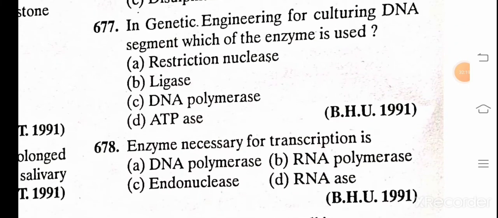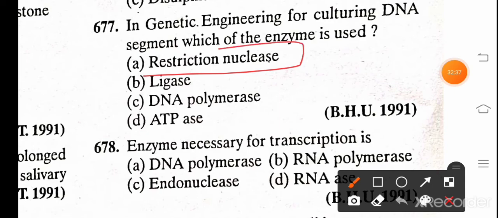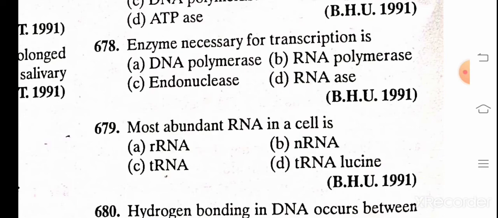In genetic engineering, for the cutting of DNA segments, which of the enzyme is used? A. Restriction nuclease, B. Ligase, C. DNA polymerase, D. ATPase. And the correct answer is A. Restriction nuclease. Enzyme necessary for the transcription is A. DNA polymerase, B. RNA polymerase, C. Endonuclease, D. RNase. The correct answer is B. RNA polymerase.